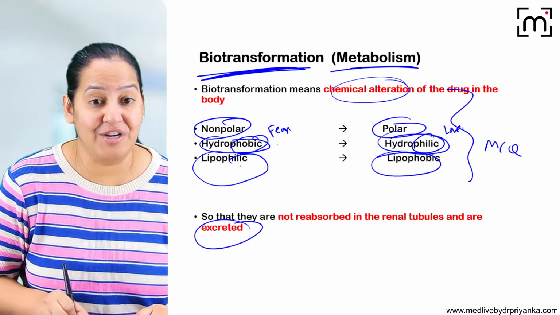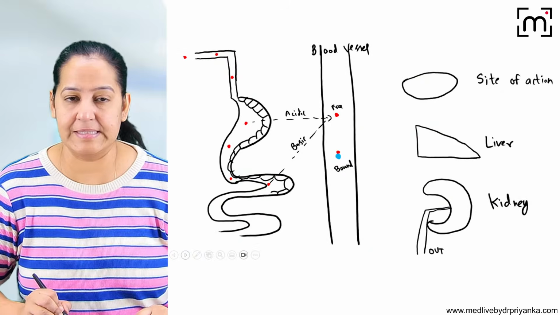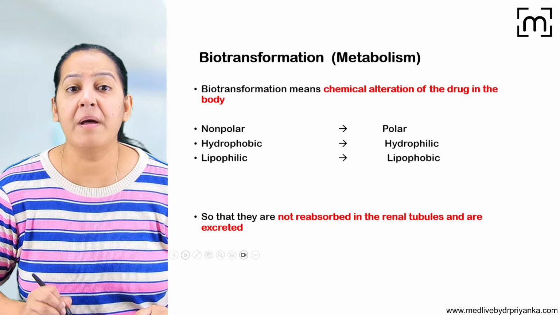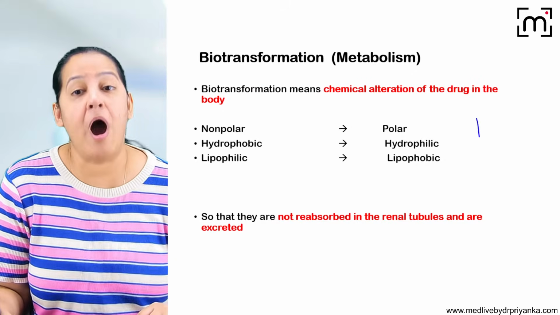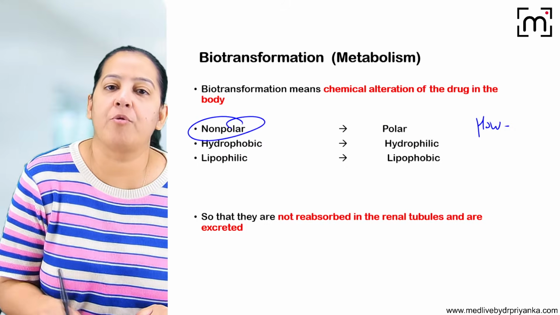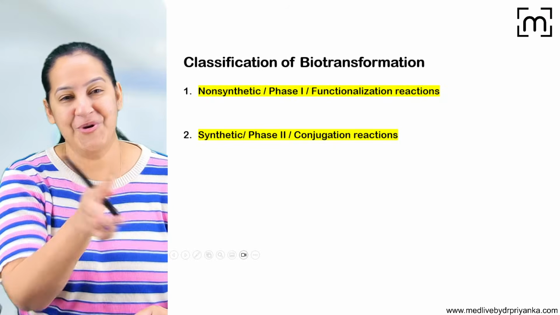So that it can be excreted out of the body. Now you got this. Let me come to how it occurs. How do you convert a drug from non-polar to polar? Tell me the mechanism. So there are two mechanisms.